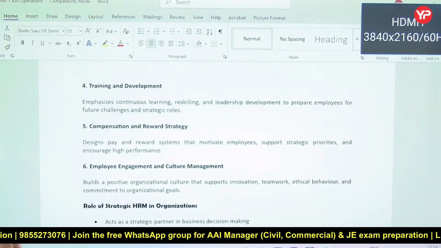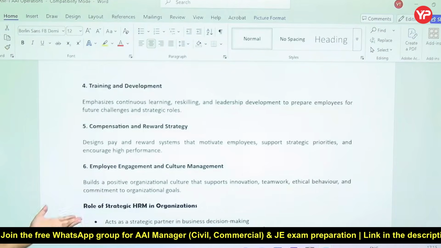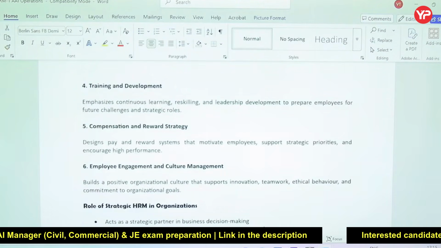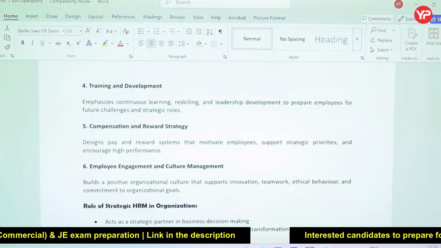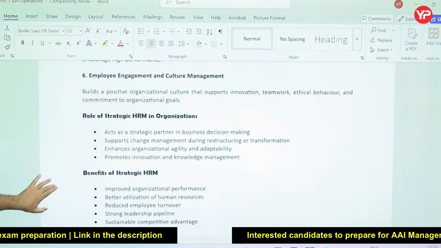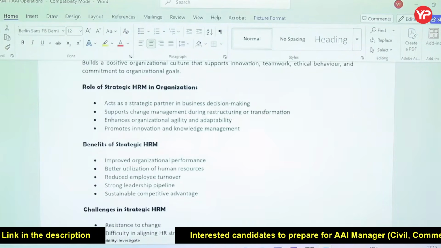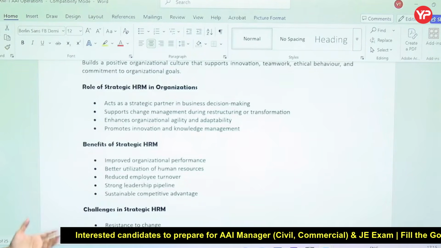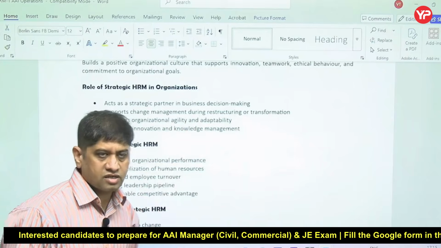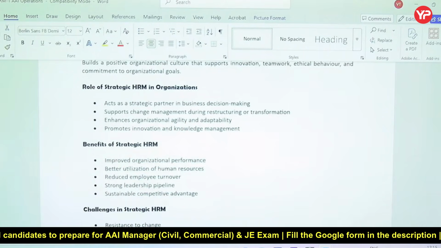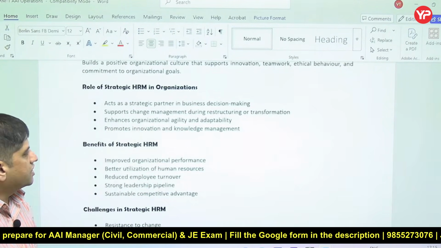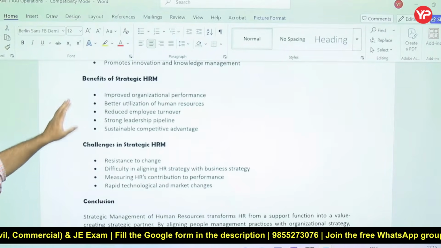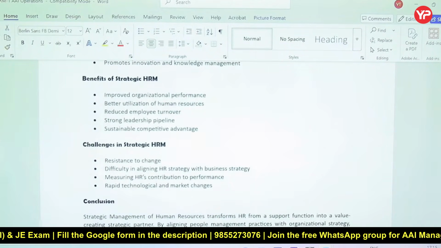Then training and development, compensation and reward strategies, employee engagement, cultural management, all these things are to be done keeping strategic objectives in mind. So strategic HRM is a strategic partner and it supports change during restructuring and transformation of the organization. When the organization is undergoing transformation, its adaptability and agility are ensured, and it promotes innovation and knowledge management.